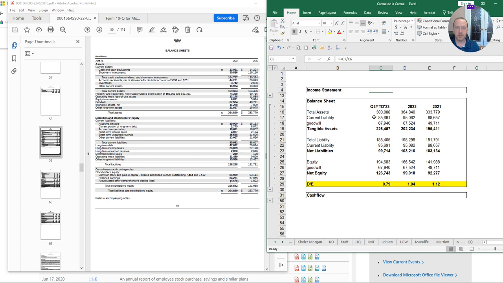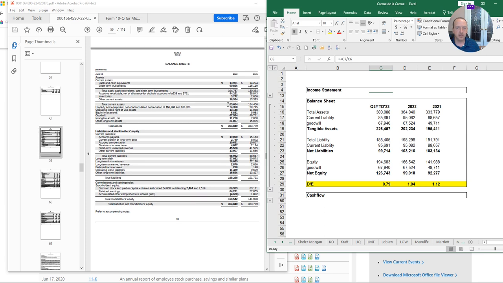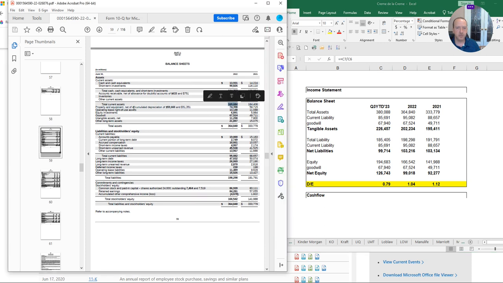My approach, as I've described in the previous videos, I look at total assets and then I want to remove this noise from current assets and current liabilities, because current assets and current liabilities, you can look up here, take up a huge space. So that's total current assets. This is total current liabilities.